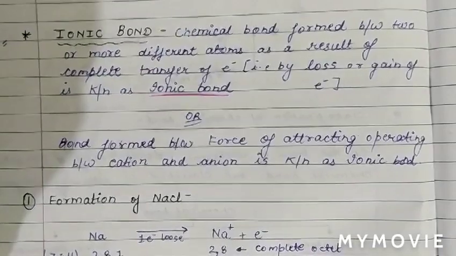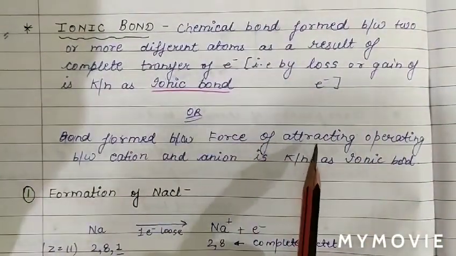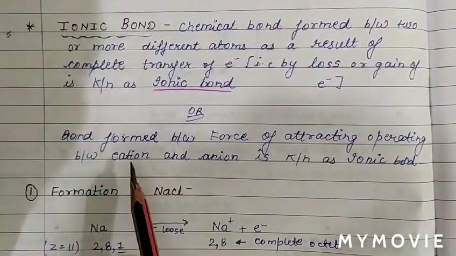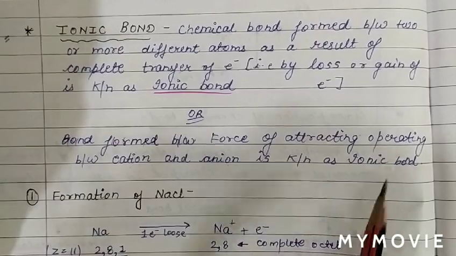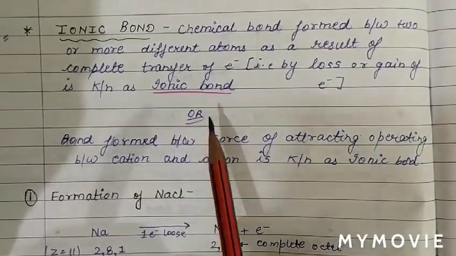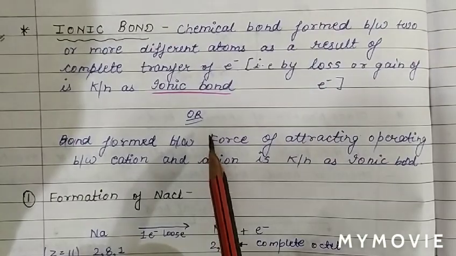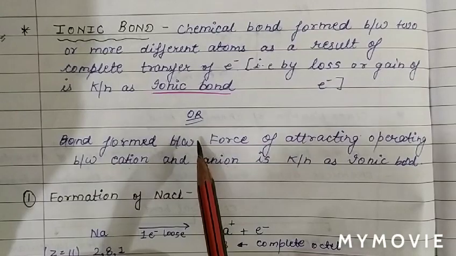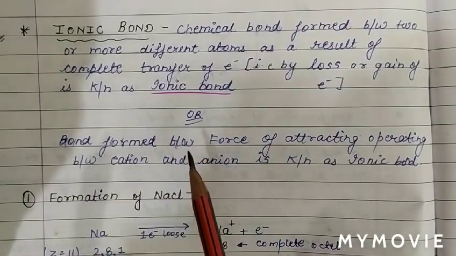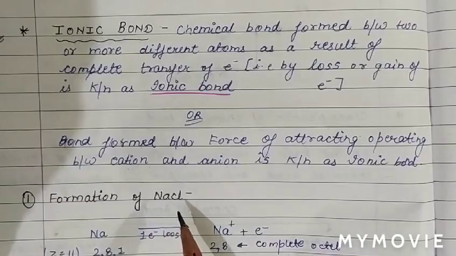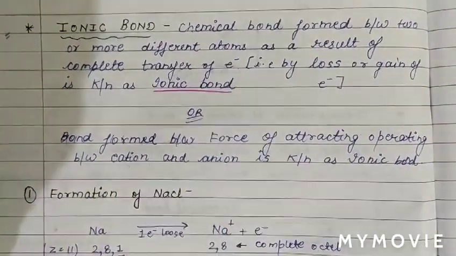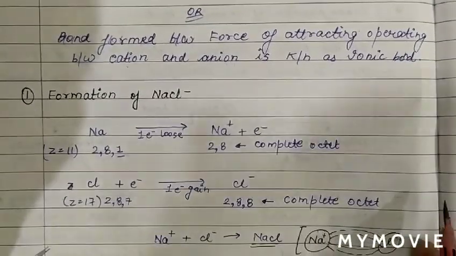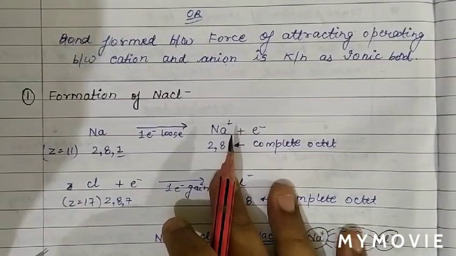So basically, the force of attraction operating between cation and anion is known as ionic bond. For formation of ionic bond we require cation and anion, which are held together by the electrostatic force of attraction. Now we will discuss the formation of NaCl through ionic bonding.